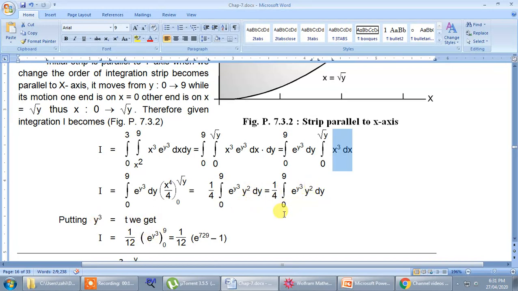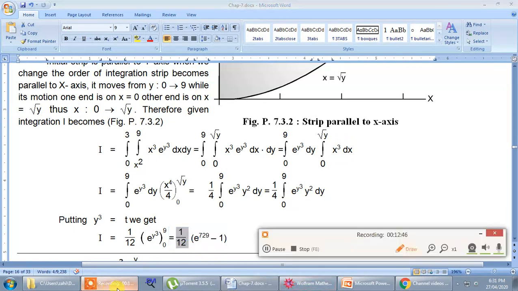By that substitution we can very easily evaluate this integration. It simply becomes the integration of e raised to t. The integration of e raised to t is e raised to t, and if you put the upper and lower limits, we get the answer equal to 1 by 12 into e raised to 729 minus 1. So I hope you got the problem and understood the method of change of order of integration.